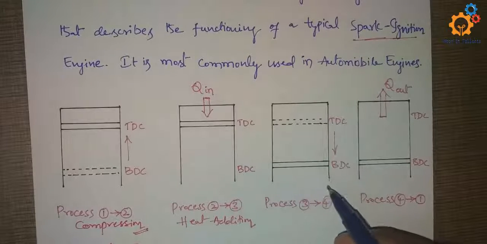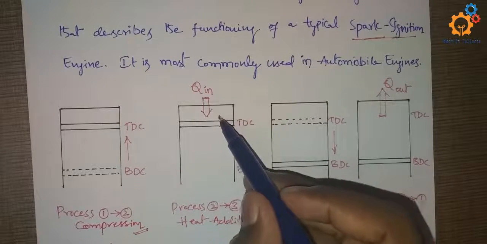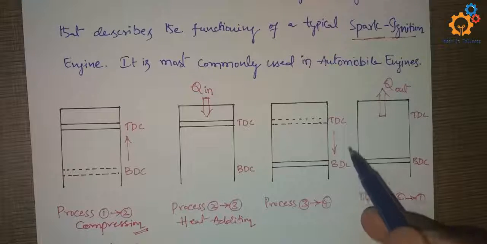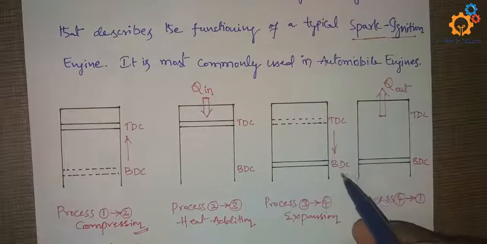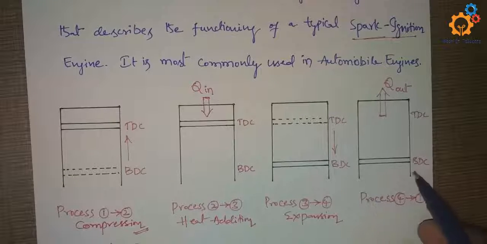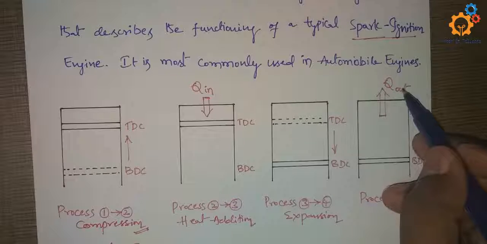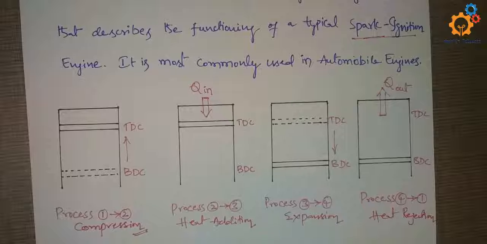The next process, 3 to 4, after adding the heat into the cylinder, the piston moves from TDC to BDC. This is the expansion stroke. Then when the piston is at BDC, the combustible gases or heat will be rejected out of the system, and this is the heat rejection process.